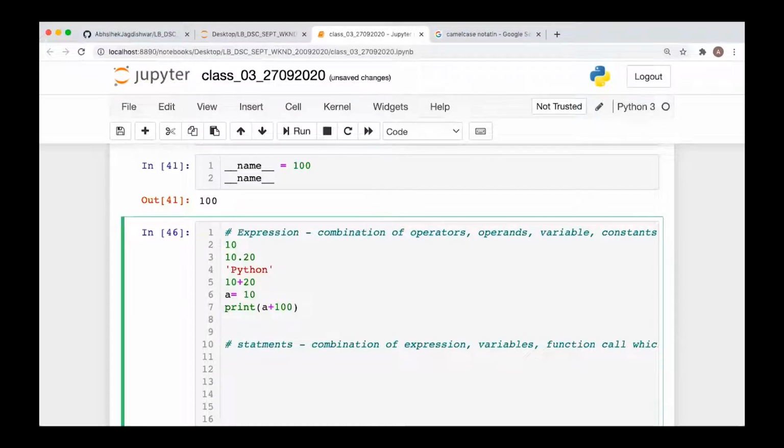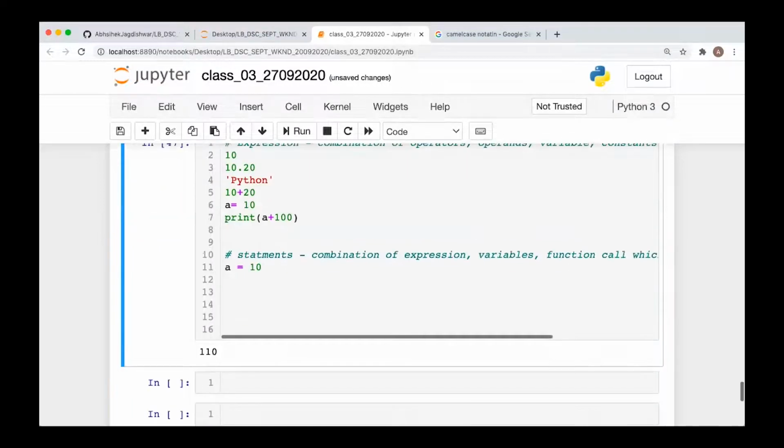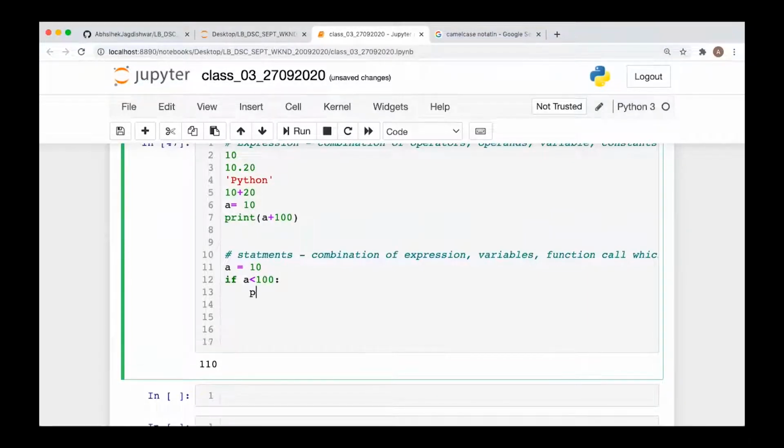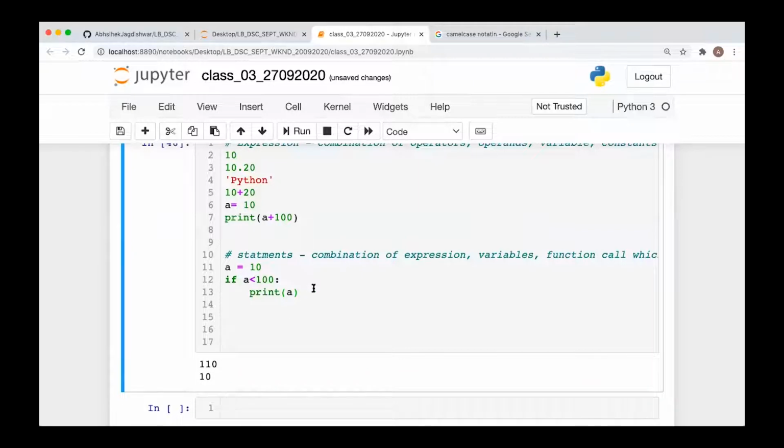Executable here means it doesn't print the value. For example, this assignment operation a is equal to 10 is not going to give you any output. Similarly, you may write an if statement, if a less than 100, and write print a here. It will execute this code, but it is not going to print anything by itself. So this is also an if statement. Similarly, you may write a for loop, or you may define a function. These are all groups of statements.